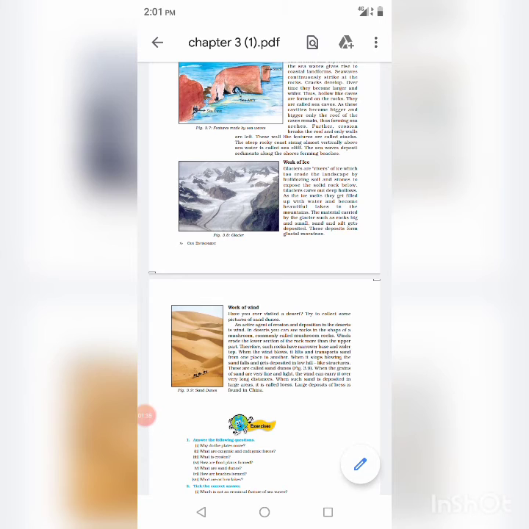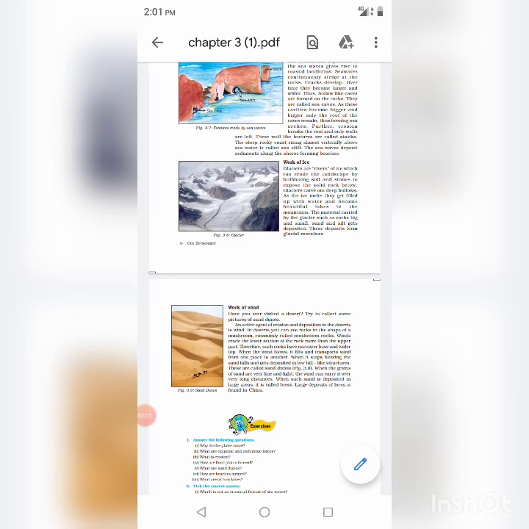The erosion and deposition of the sea waves give rise to coastal landforms. Hollow-like caves are formed on the rocks at the coast due to the erosional work of sea waves. These formations are called sea caves. When these cavities become very big, only the roof of the caves remains, forming sea arches.